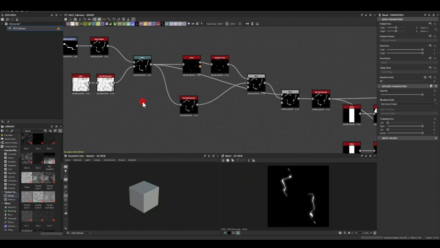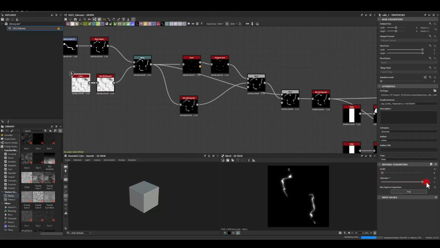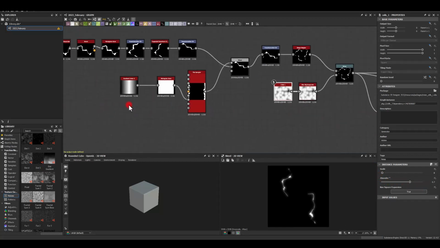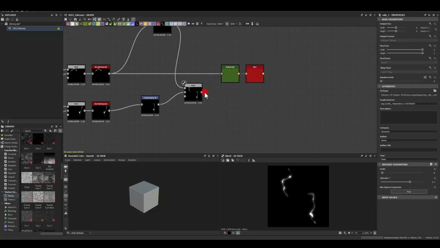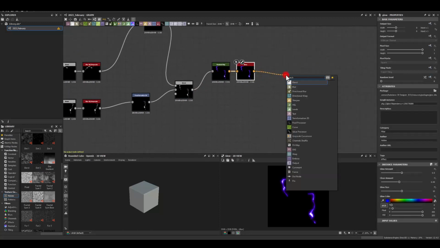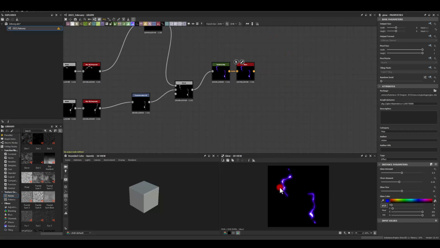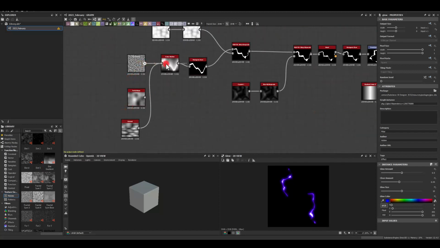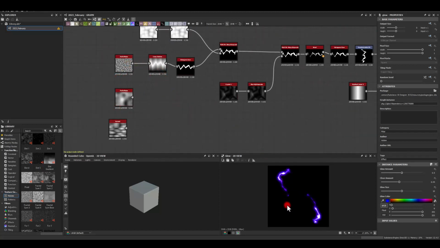You've got this warp here as well that we've added. So feel free to experiment with those values here and with the cells. And you can create various controls for yourself here as well. And then you can just add it to your gradient if you want a color texture, but obviously it might be a good idea to fill those remaining 2 spaces. And that's how I'm getting those lightning textures.